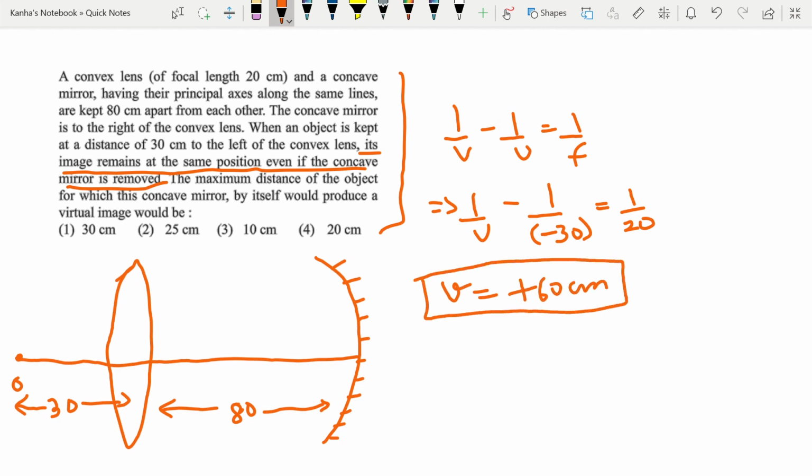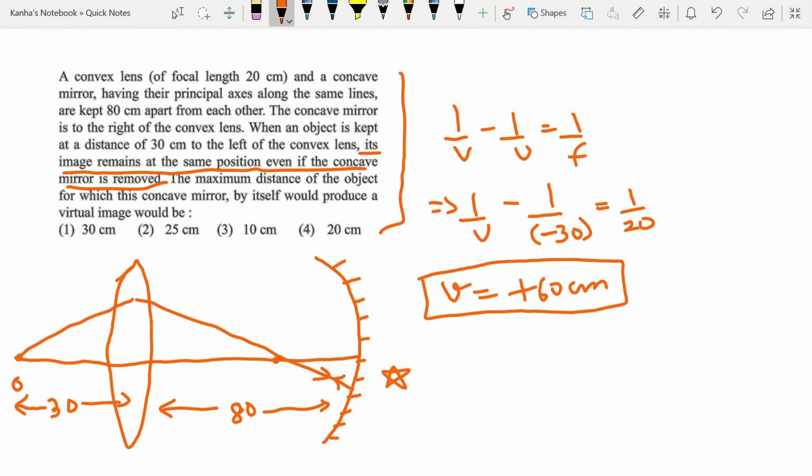Now here is the thing that I want you guys to note. According to the condition, it's given that the image formed by the lens should be the center of curvature of the mirror. Why? Because after refraction, it's going through some point on the principal axis, so that it's retracing its path.